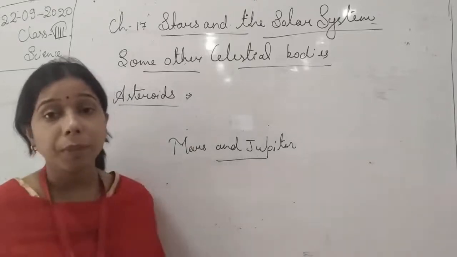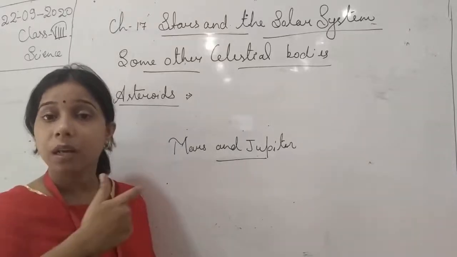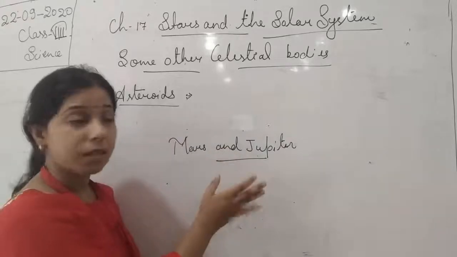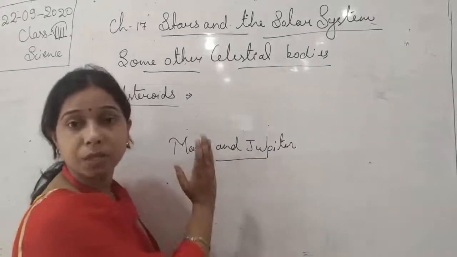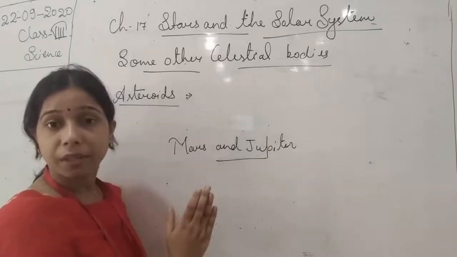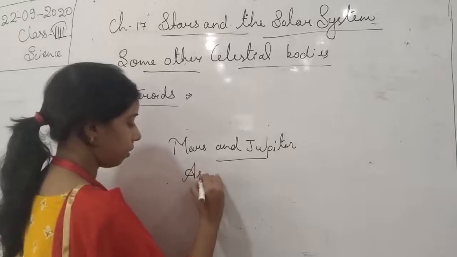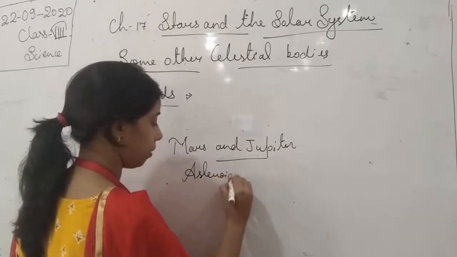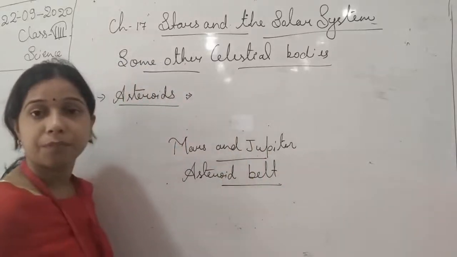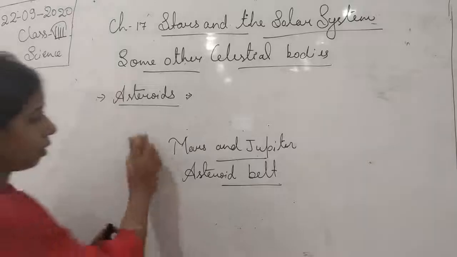Most of the asteroids are present between Mars and Jupiter, so they form a belt of asteroids that is known as the asteroid belt. Now let us write about the asteroid first.